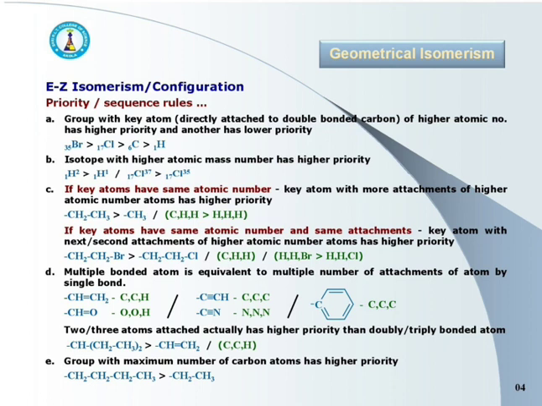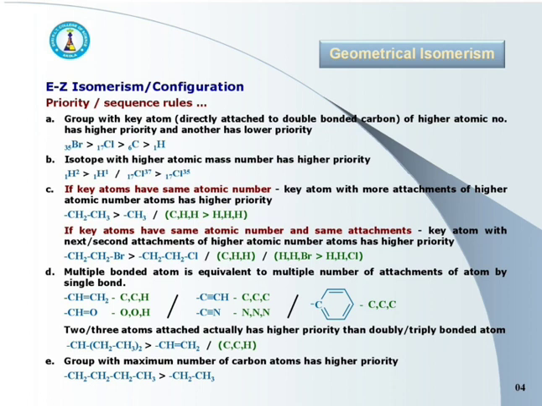The last priority rule is the group having maximum number of carbon atoms has higher priority. See the example.